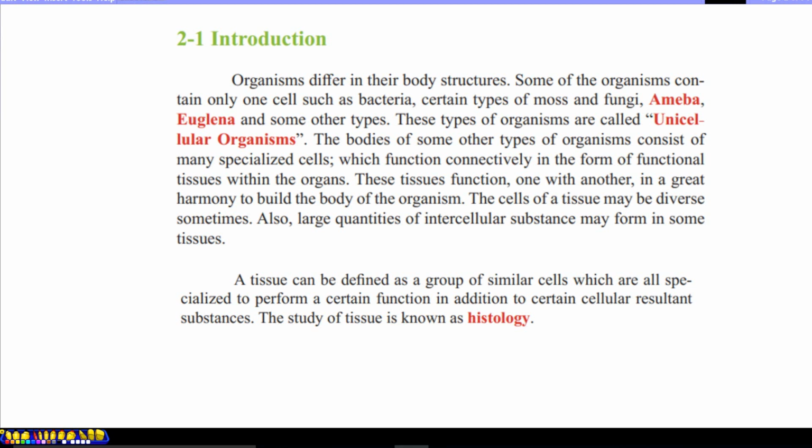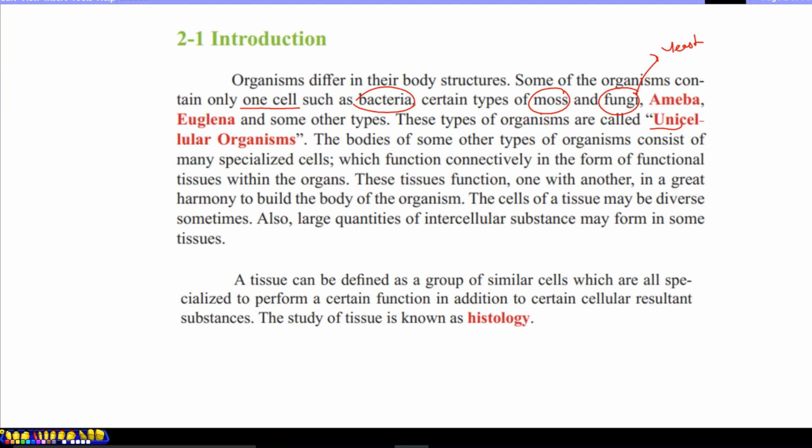Organisms differ in their body structure. Some organisms contain only one cell, such as bacteria, certain types of mosses, simple plants, fungi like yeast, amoeba, euglena, and some other types. This type of organism, we call them unicellular organisms. Uni is one; cellular organisms are made up of one single cell.